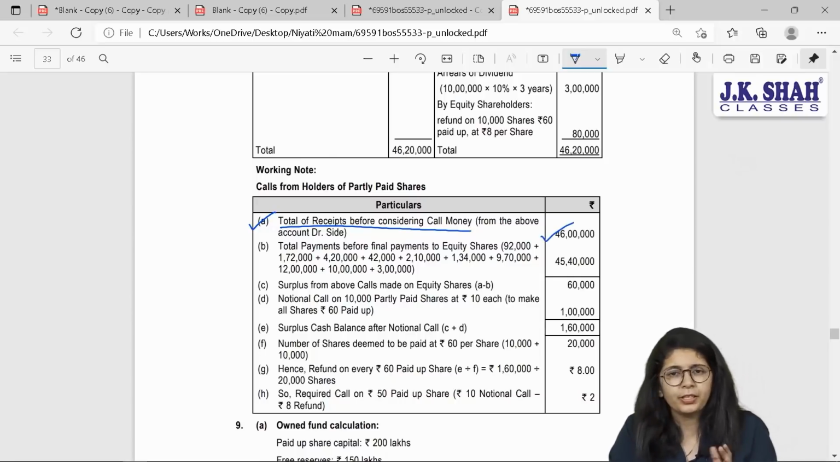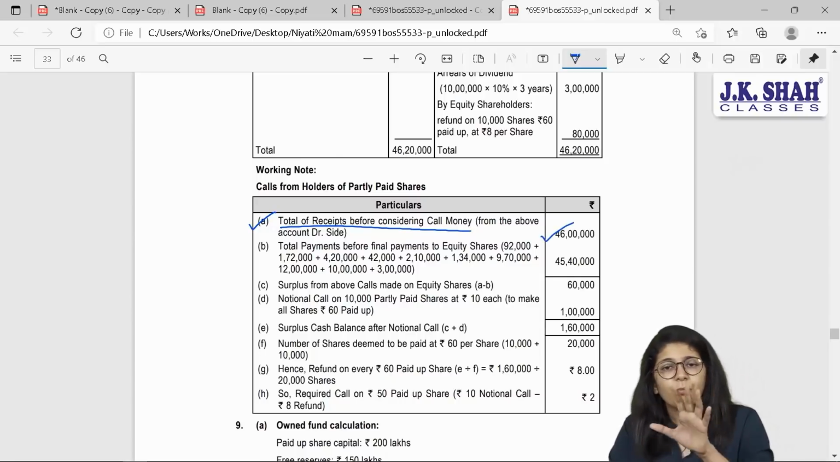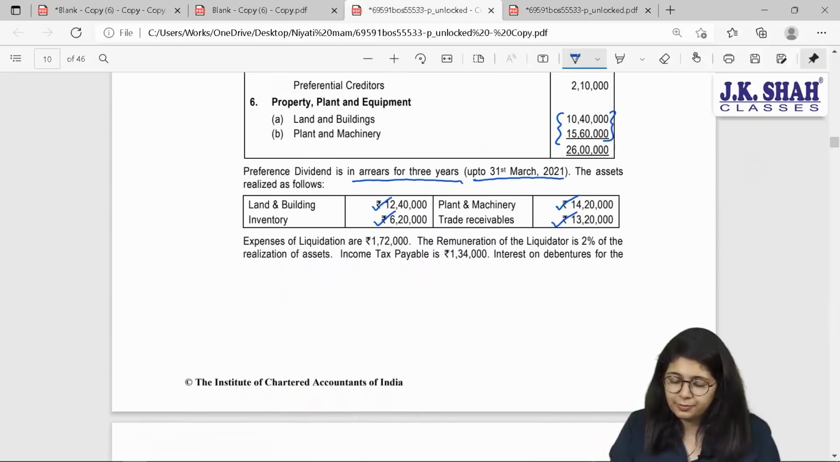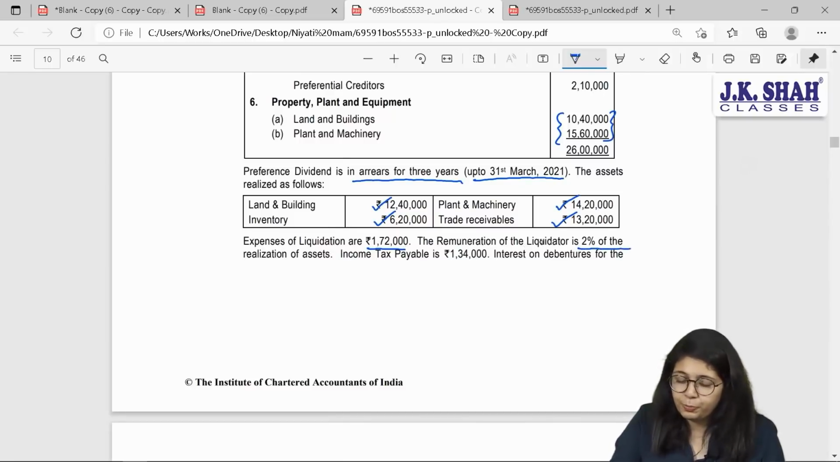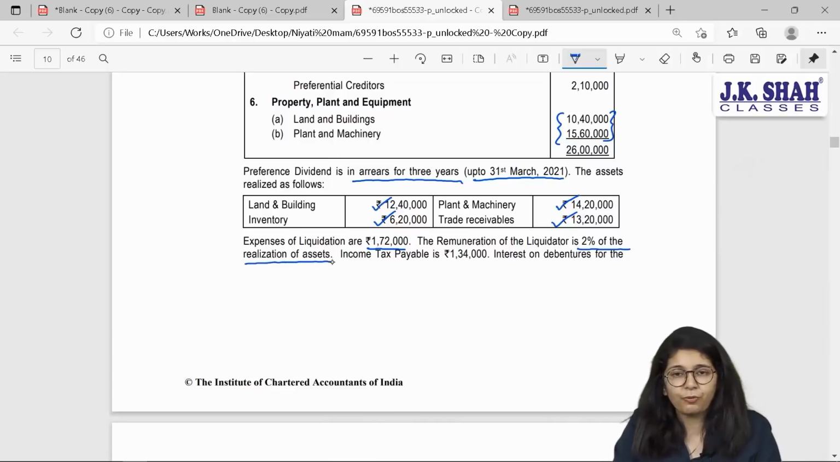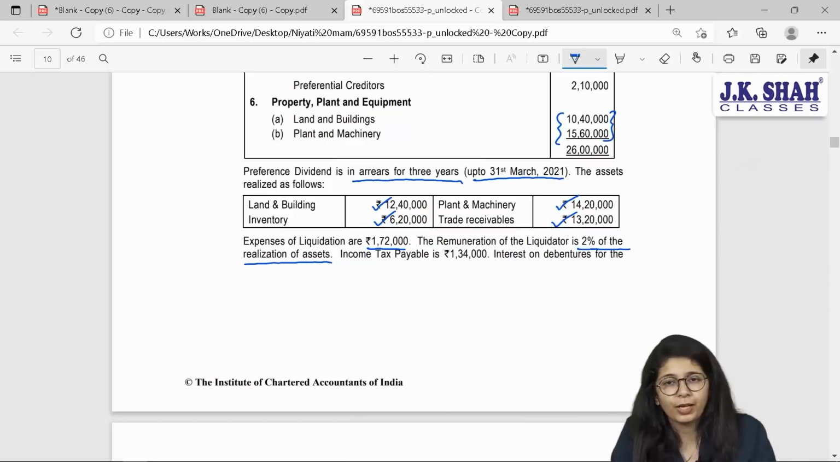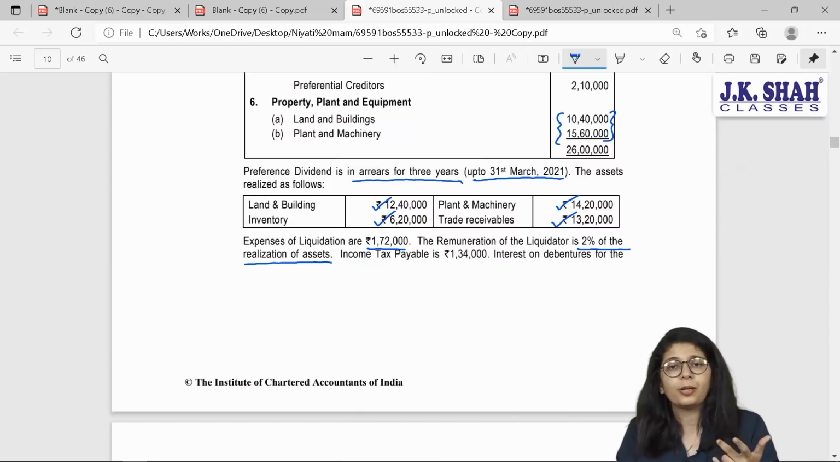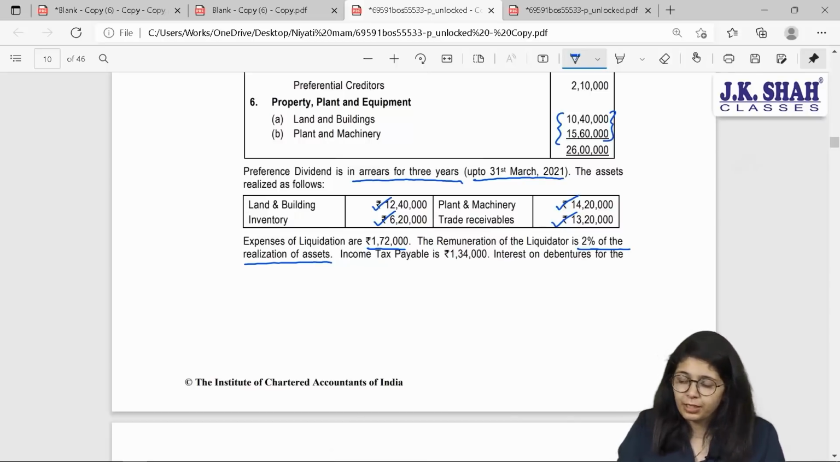Have you added call money yet? No, I have just added money received from all my assets. Next, they have mentioned liquidation expenses are 172. Okay, I'll pay that first. Remuneration of liquidator is 2% of the realization of assets. We just now found out the realization of assets. 2% of that shall be liquidator's remuneration.